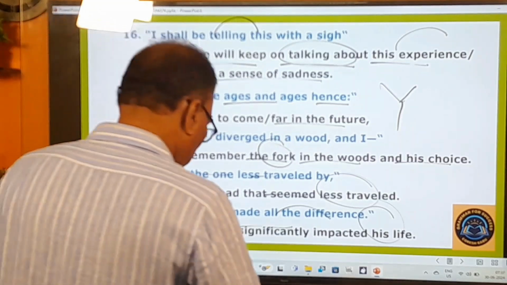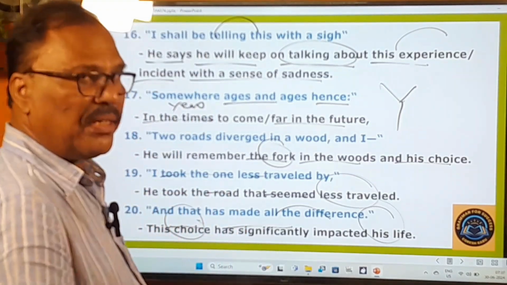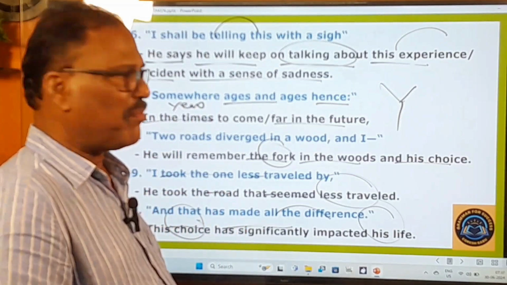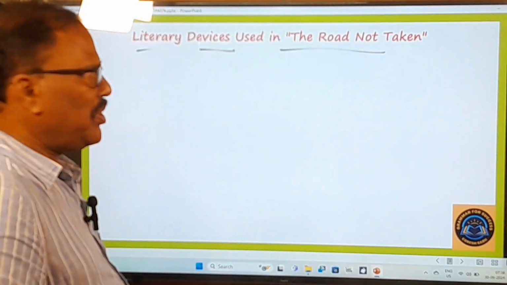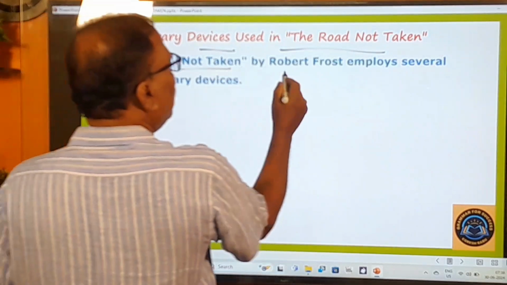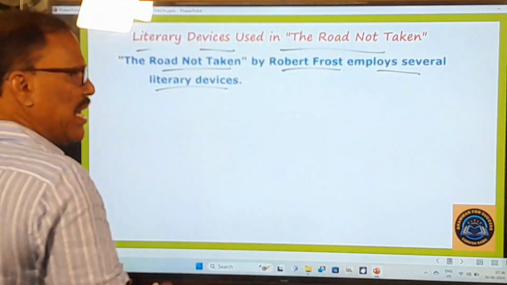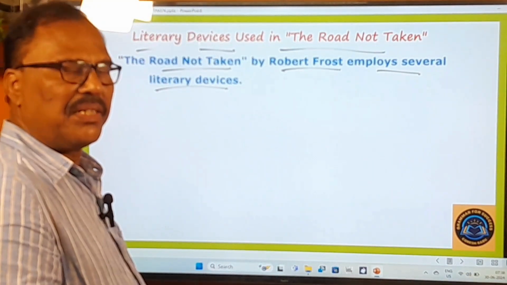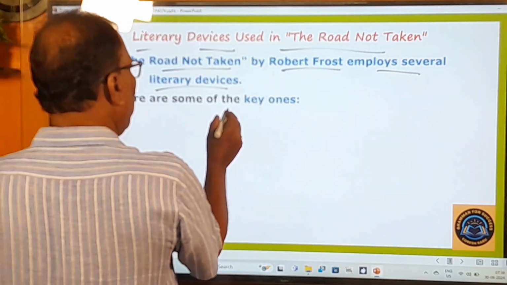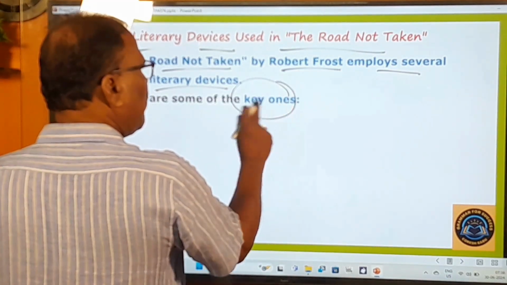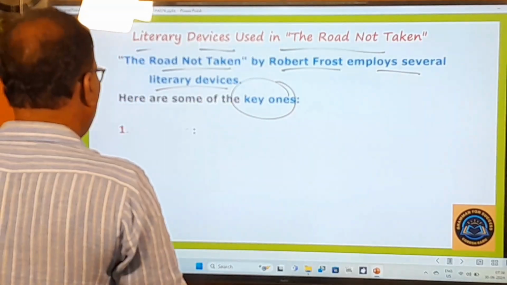And now let's move on to learn very briefly about the literary devices employed in this poem. Literary devices used in the poem, The Road Not Taken. The Road Not Taken by Robert Frost employs several literary devices. And let us pay some attention towards key ones. Key ones means important ones. The first one is what?